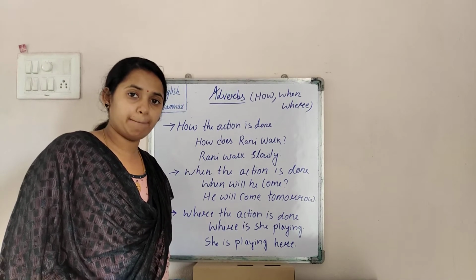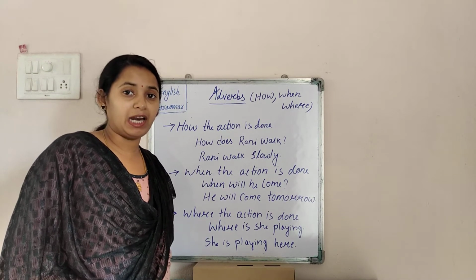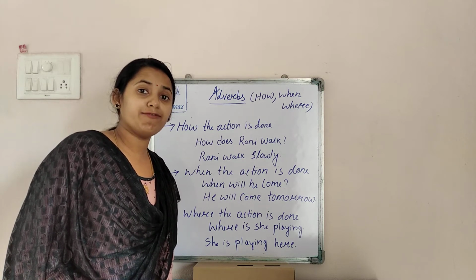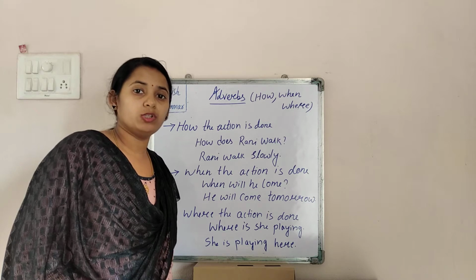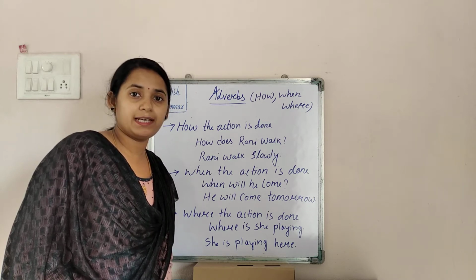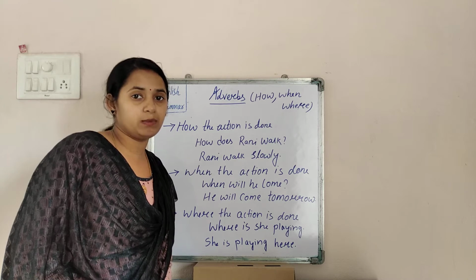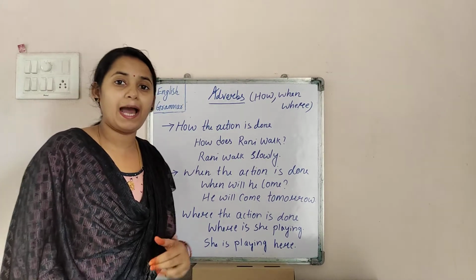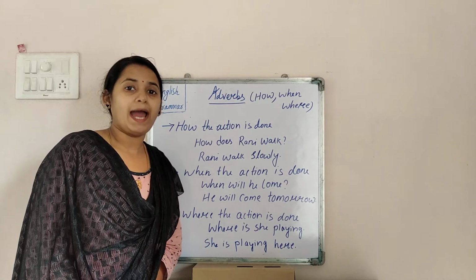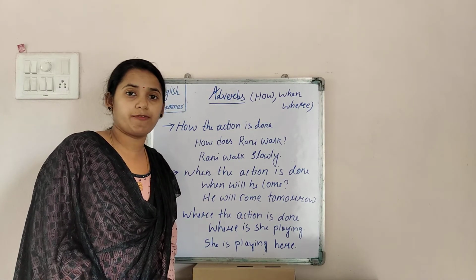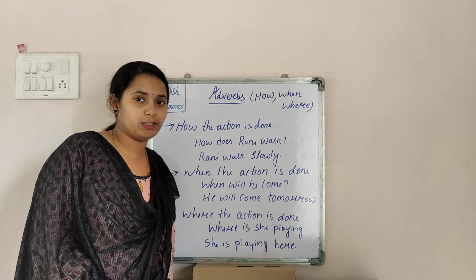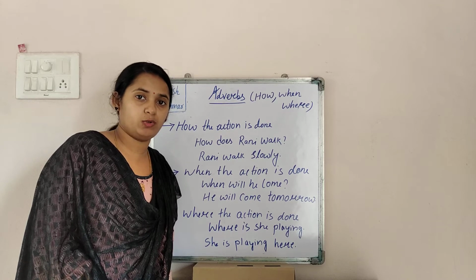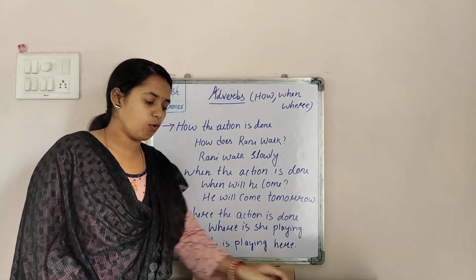Okay. For example, if I say that I am running fastly. So how am I running? I am running fastly. So the word running is your verb in this sentence and fastly is the word which is explaining the action word. That means I am running fastly. And most of your adverbs end with ly. That one I told you, and we went through some of the examples also. So now let's go for the next one.